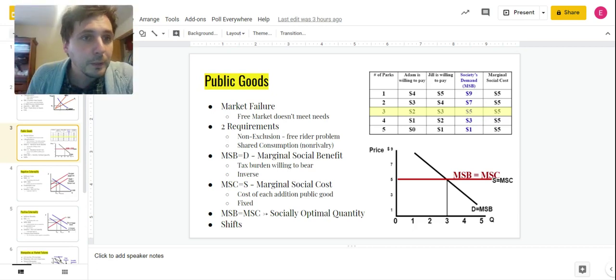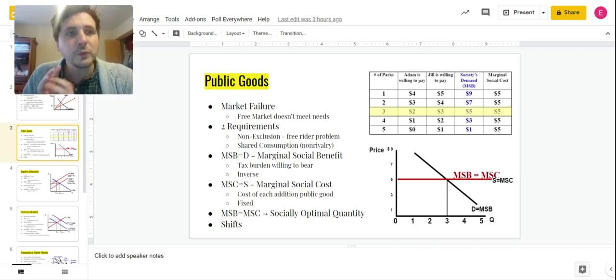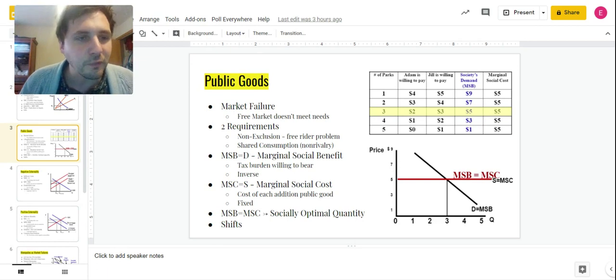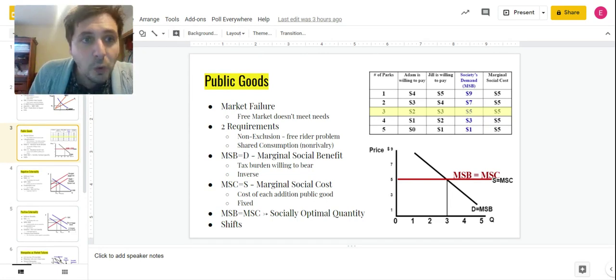Concept number 2, public goods. All right, so when we're talking about public goods, we're talking about goods that are provided by the government in the public sector. Public sector is goods provided for everyone within the marketplace. So this only happens when there's a market failure.